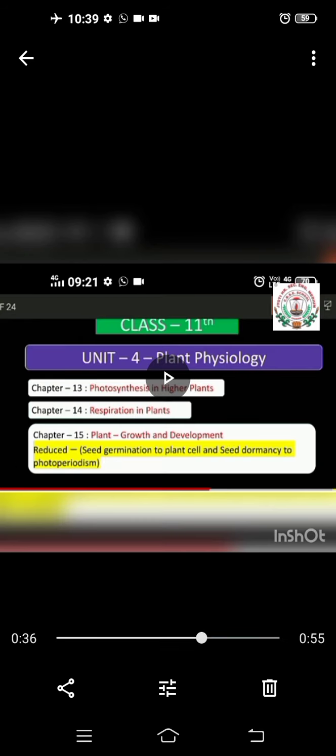The fourth unit is about plant physiology. In this unit, 2 chapters are already removed by the CBSE for this year, that is mineral nutrition and transport. Clear? And the rest of the chapters are photosynthesis in higher plants, respiration in higher plants, okay, respiration in plants, and plant